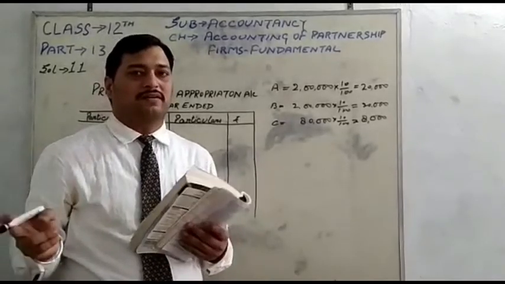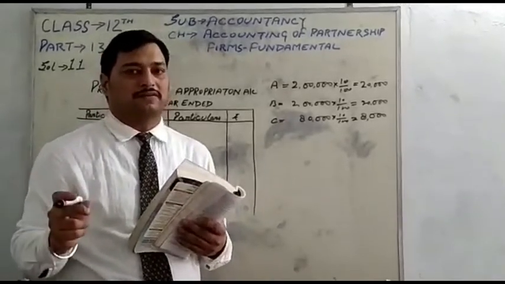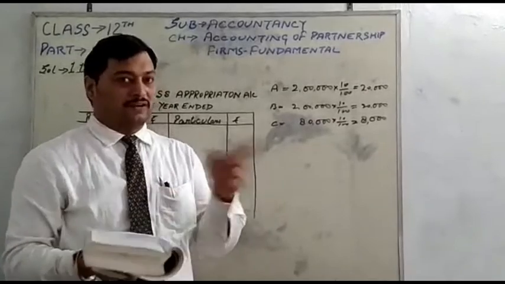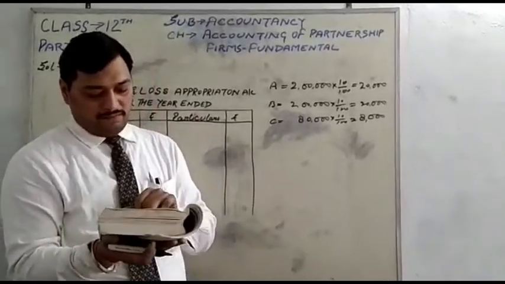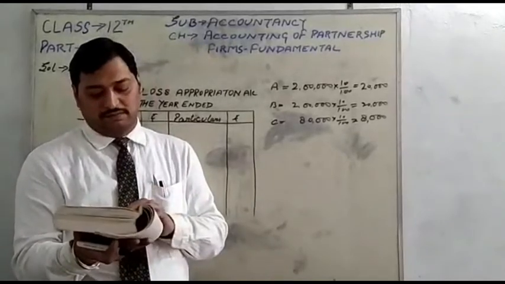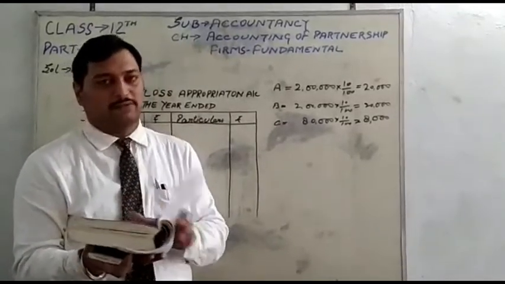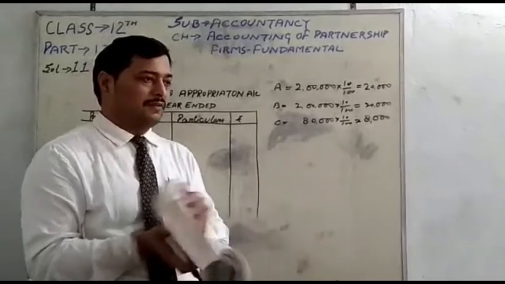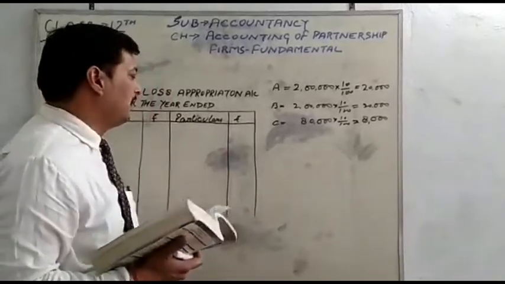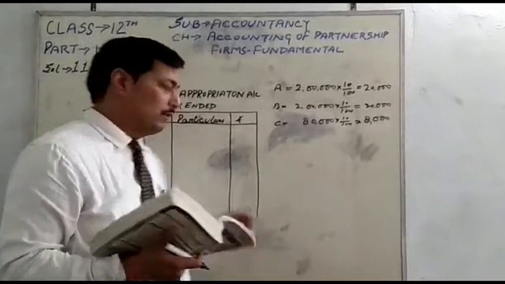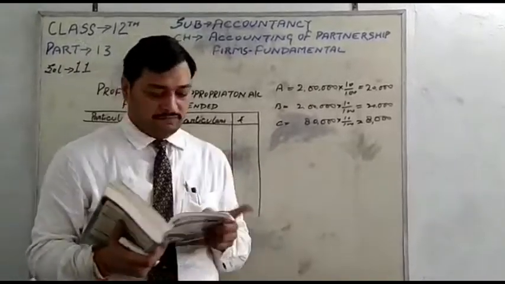Next, B, being the working partner, was also entitled to a salary of 6,000 per quarter. In 1 year there are 4 quarters, which means each quarter of 3 months, B gets a salary of 6,000. The profit was to be divided as follows. This is a new question with a new pattern for the distribution of profit, as per the few categories given. When I calculate the profit, then we will read this.